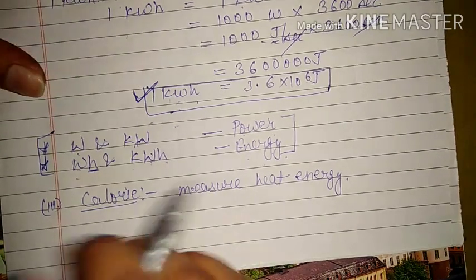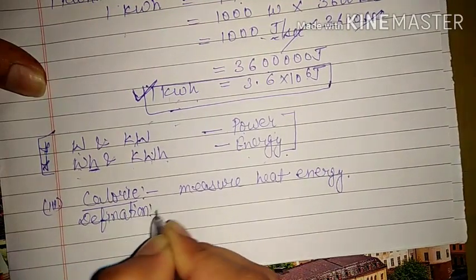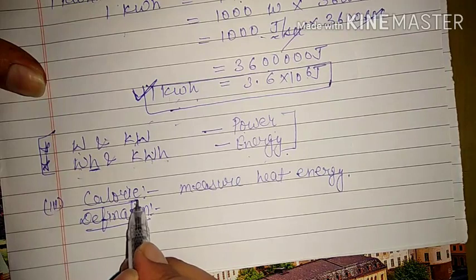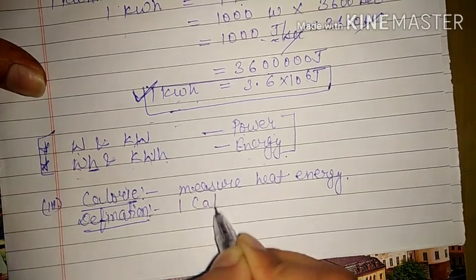First of all, we have to see the definition of 1 calorie, because this is a unit and a unit is always defined in the form of unity. So this is 1 calorie.